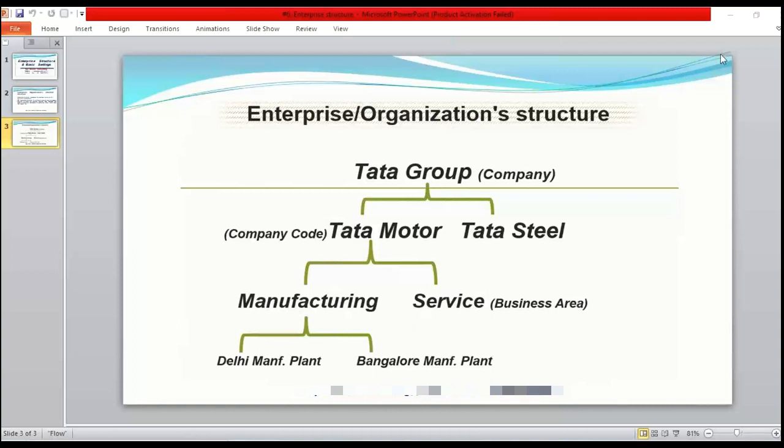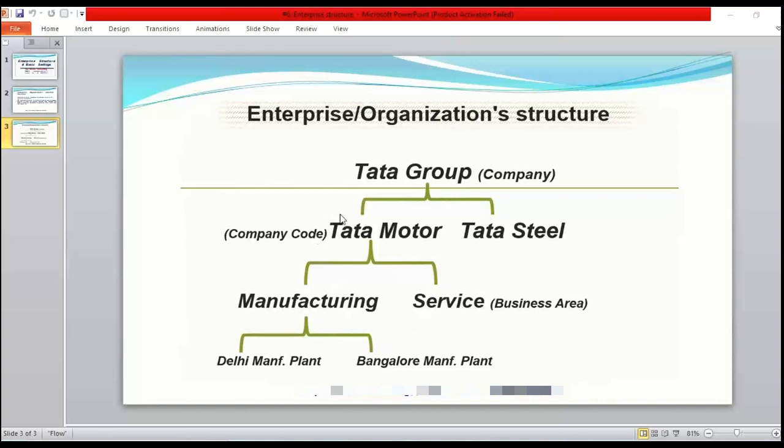Okay, so what I'm saying is that the financial statement of the organization is going to be published at this level. Tata Motor separately, Tata Steel separately, Tata Chemical separately, because at this level they have listings in the stock exchange, right?